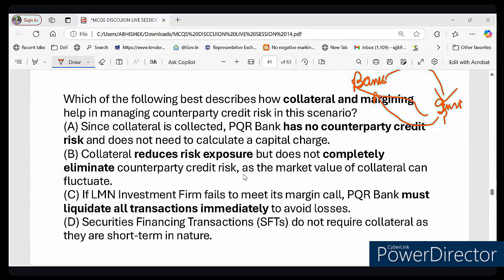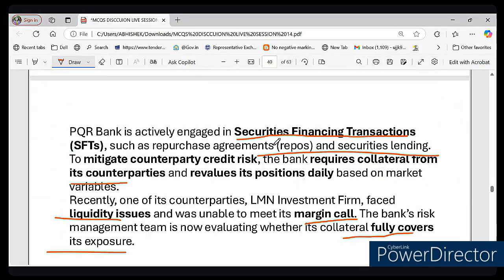The answer is yes. Collateral can be cash, a stock, a bond, or any other financial asset, right? So you must know it. Now in this question, what is happening here? I hope it is clear. SFT is clear. SFT is called Security Financing Transaction.